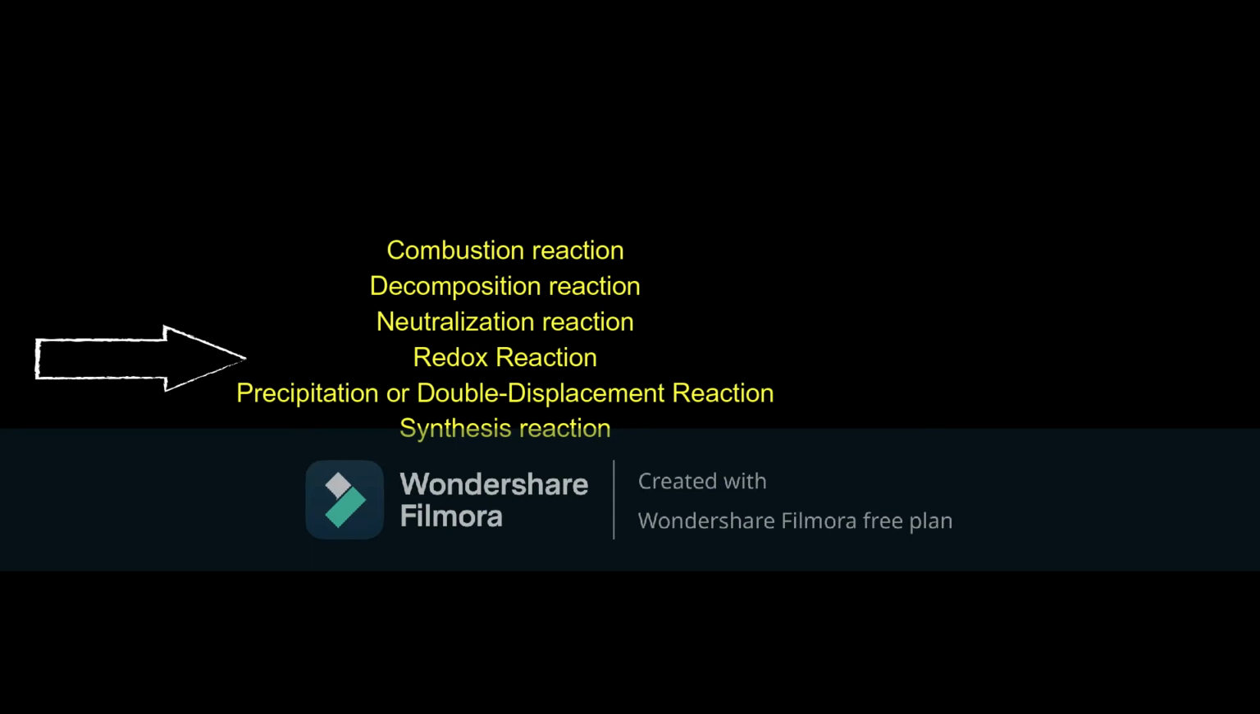Now, the types of chemical reactions. The first is the combustion reaction, second the decomposition reaction, third the neutralization reaction, fourth the redox reaction, fifth the precipitation or double replacement reaction, and sixth the synthesis reaction.